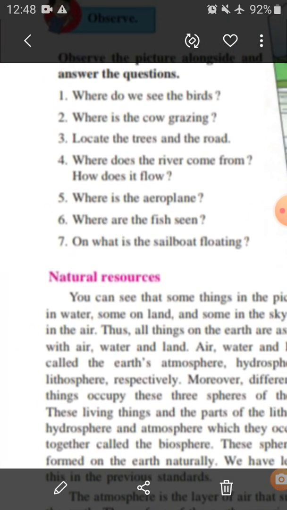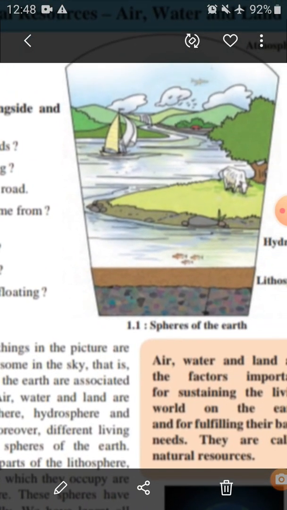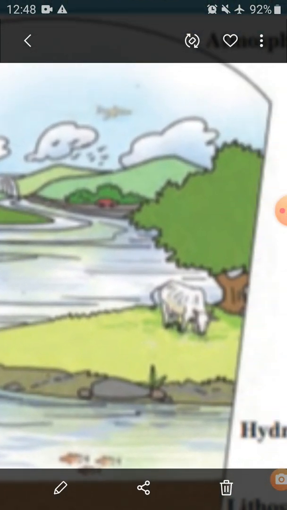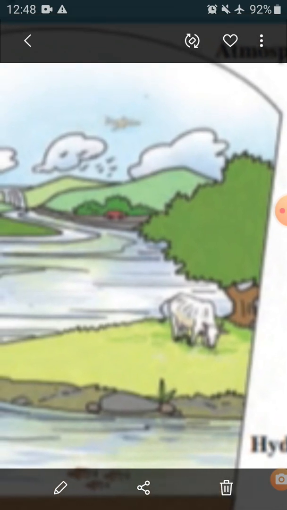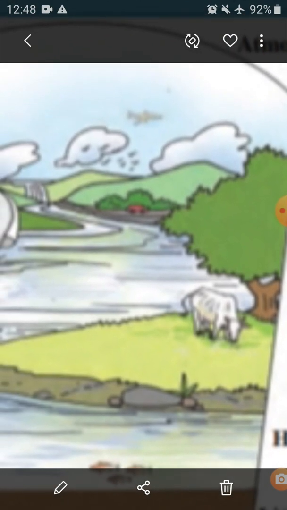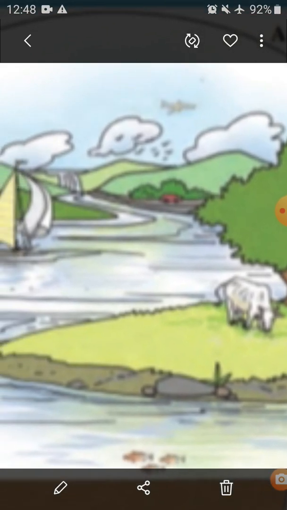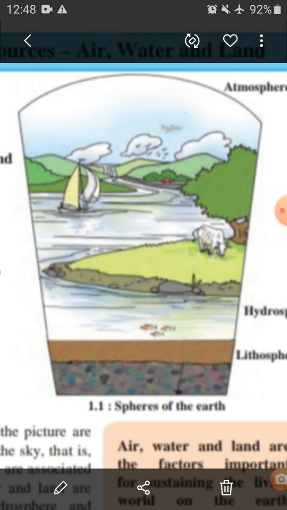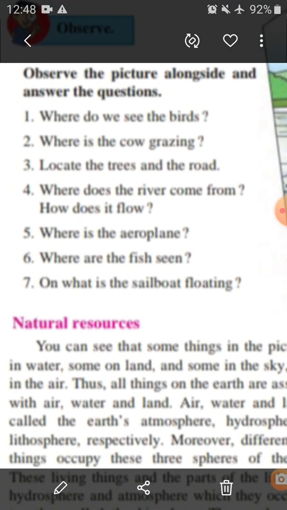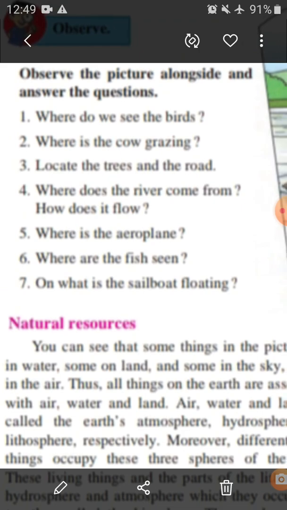Locate the trees and the road. Where is the tree? See, here are trees and road. Look in your textbook, you can clearly see one car here, so that's why this is the road.